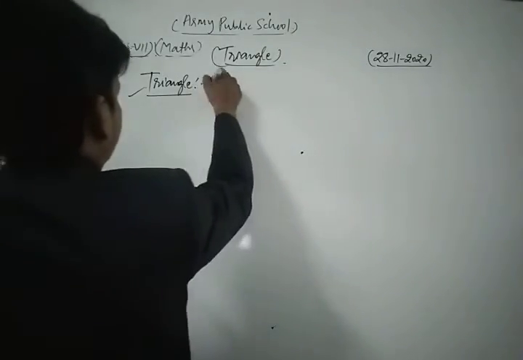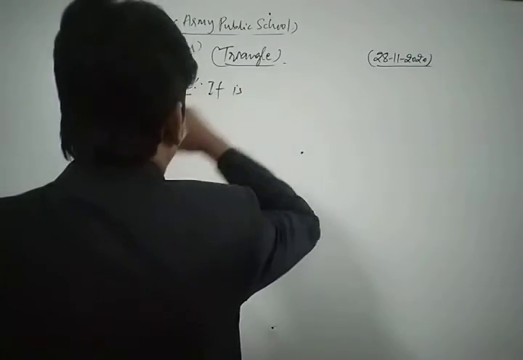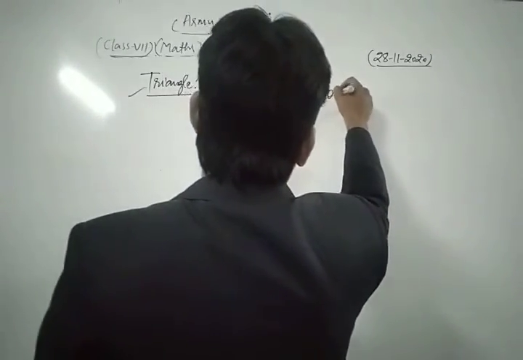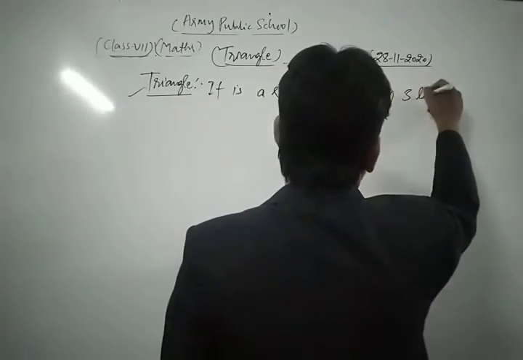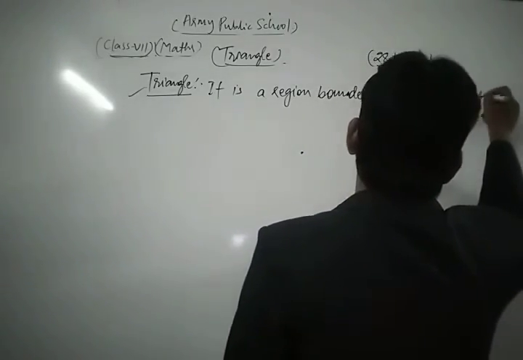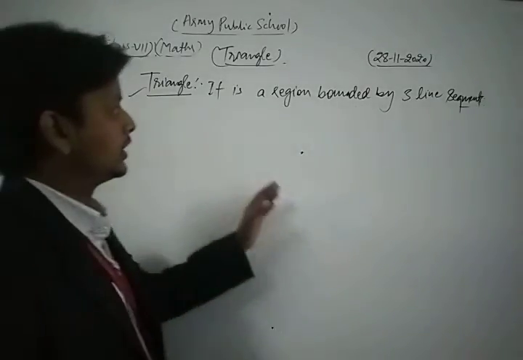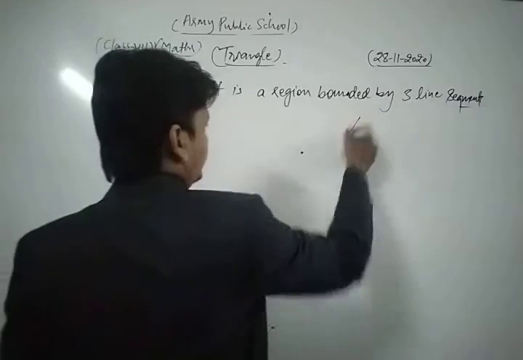Okay, it is a region bounded by 3 line segments, like that.